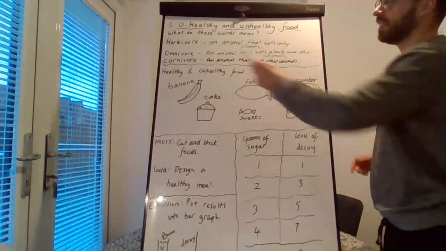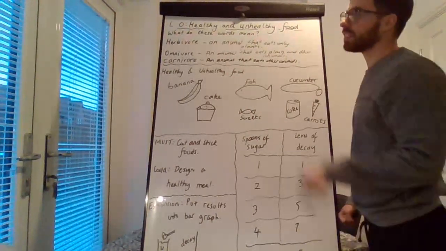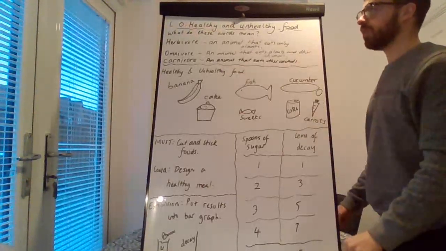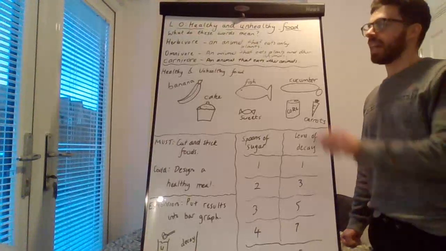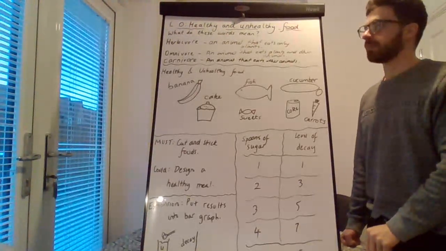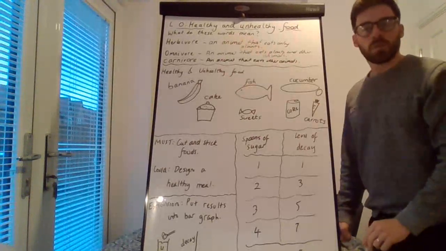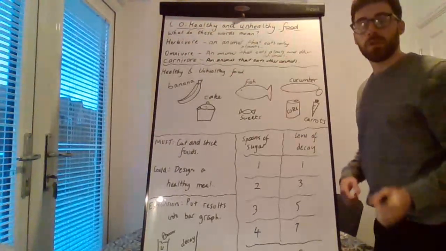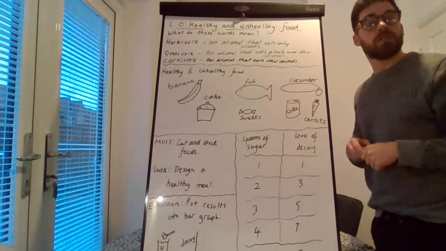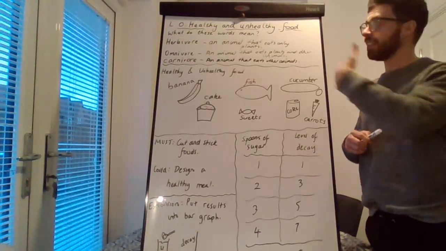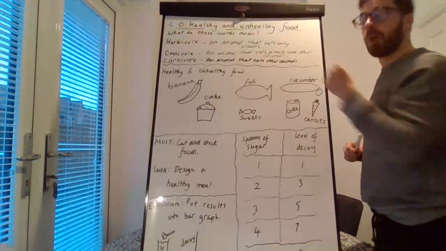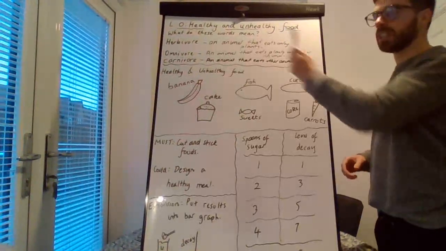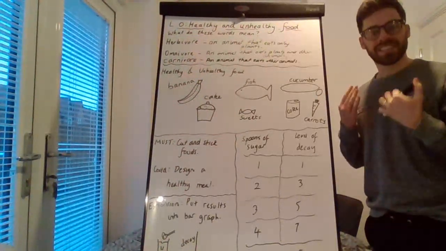Well done, Year 3. A herbivore, an animal that only eats plants. An omnivore, an animal that eats plants and other animals. And a carnivore, an animal that eats other animals. And you may even be able to remember some examples from these different animals. And because these animals would have different diets, it would mean they have different teeth. So, for example, a herbivore may not have sharp canines because they would not need those canines for ripping and tearing the meat of other animals. They'll just often have sharp incisors for biting and molars for chewing. So because animals have different diets, they may also have different teeth.